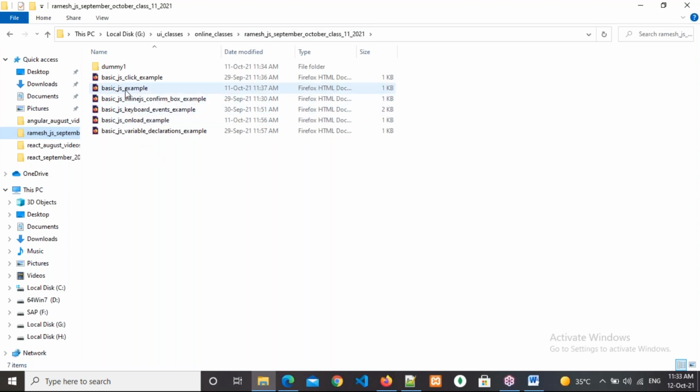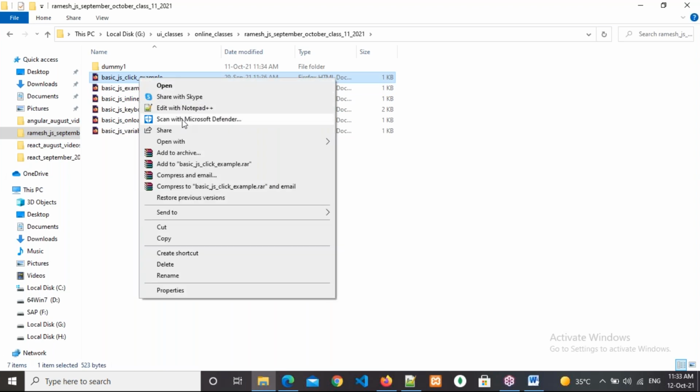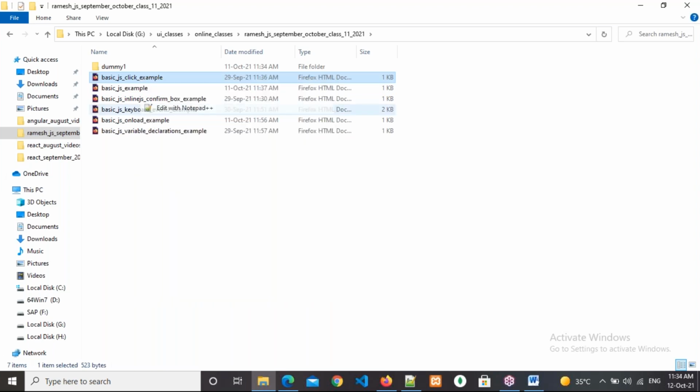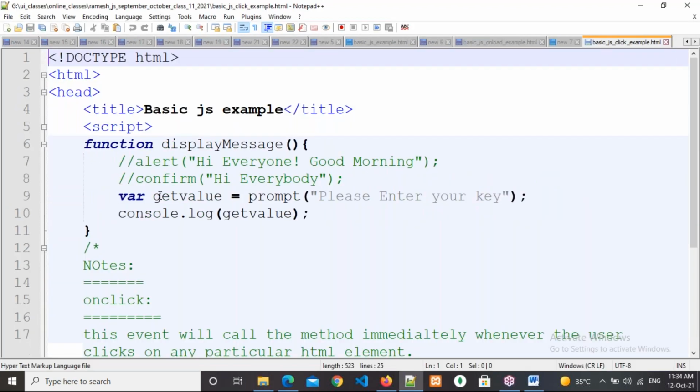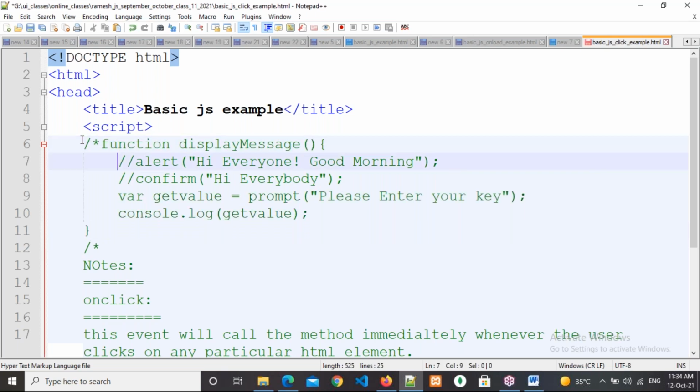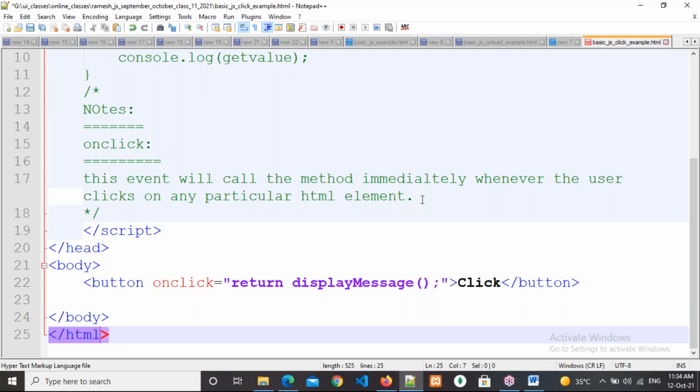Yes, sir. So now this is the click example. Observe here. I am putting this part in comments. Notes are also available.